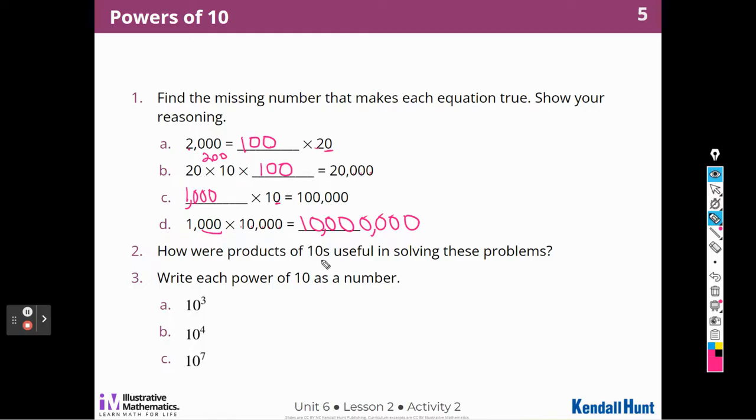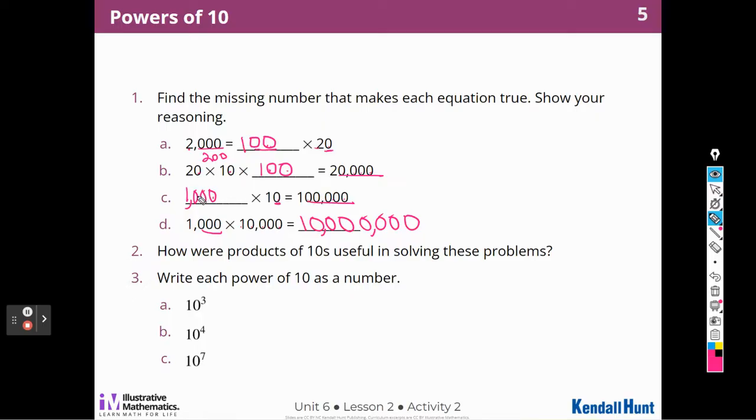How are the products of tens useful in solving these problems? It was super easy, wasn't it? It was super easy because all I had to do was count those zeros. I can solve each of the problems by taking the successive products of 10 and keeping track of how many factors of 10 I needed. I needed to just count zeros. I need 3 zeros, so here's 1, 2, 3. I need 4 zeros, here's 1, 2, 3, 4. I needed 5 zeros, 1, 2, 3, 4, 5.